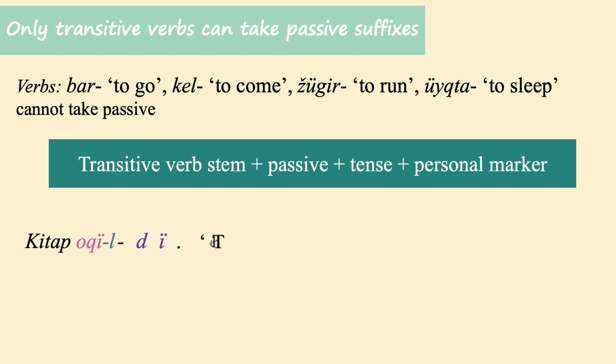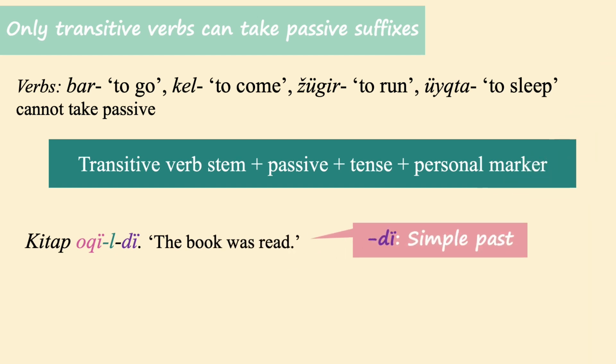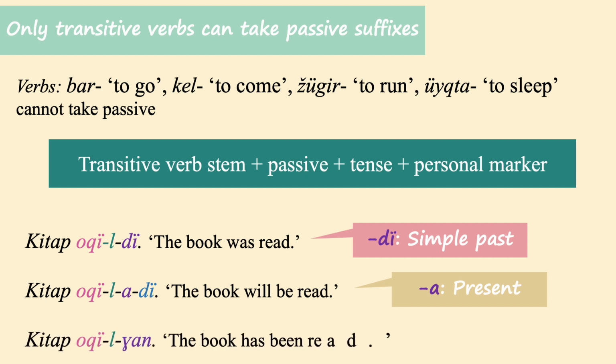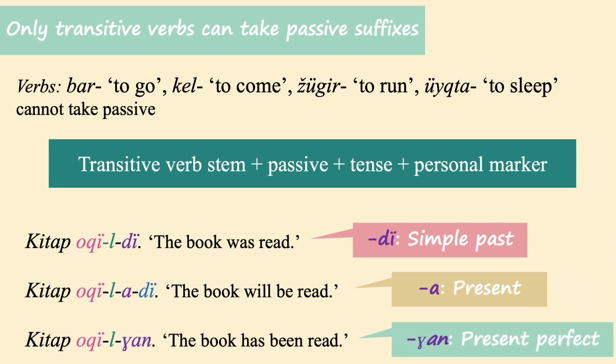For instance, kitap okuldu, the book was read, where the is the past tense marker. In the passive sentence, kitap okuladı, the book will be read, a is the present or future tense, so the action will be carried out in the future. While kitap okulgan, the book has been read, is the passive present perfect, that the action has been performed in the past with present relevance.